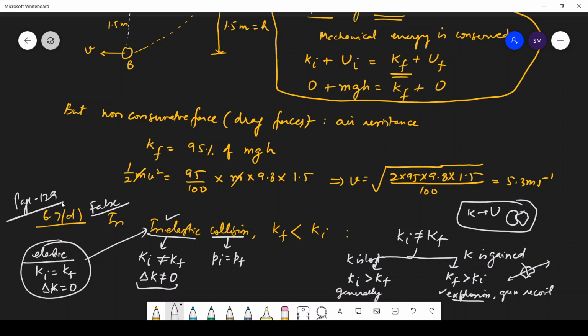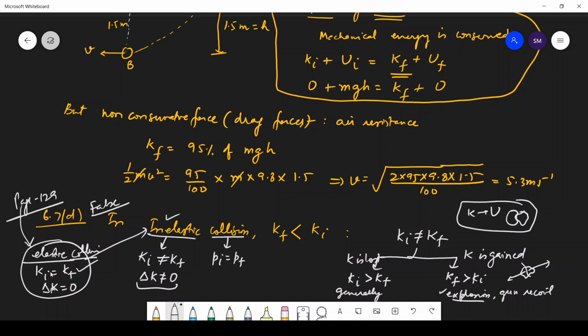Initial kinetic energy is equal to final kinetic energy, but the kinetic energy during the collision time delta t is not constant. Such a collision is elastic collision. This is question 6.8, that during the collision kinetic energy is not conserved, and before that it is clearly written that elastic collision is when the initial kinetic energy is equal to the final kinetic energy. This is clearly written on page 129, definition of elastic collision.